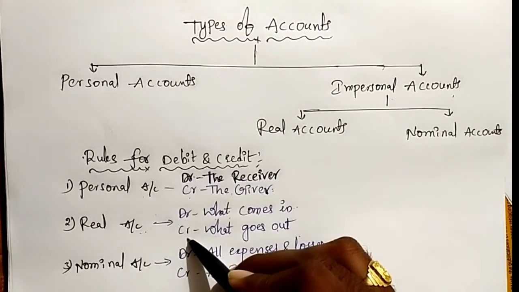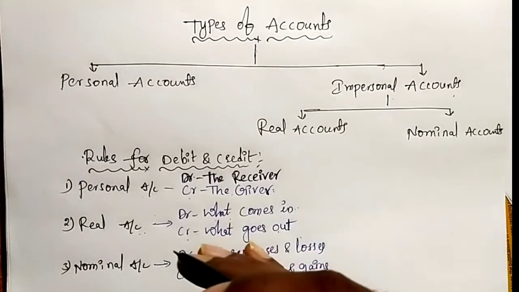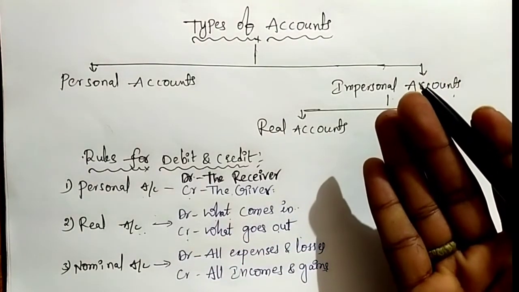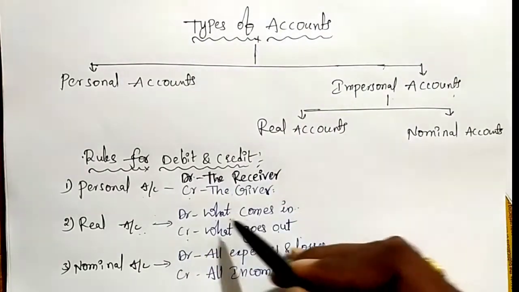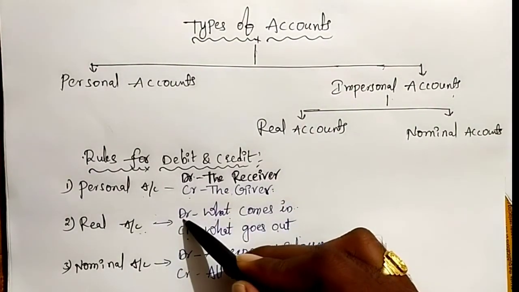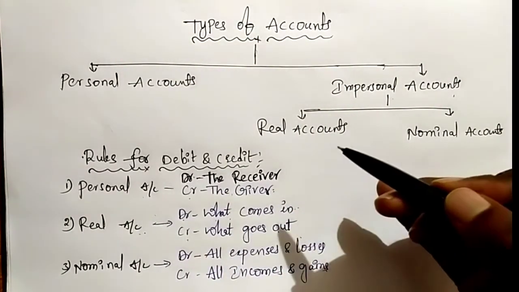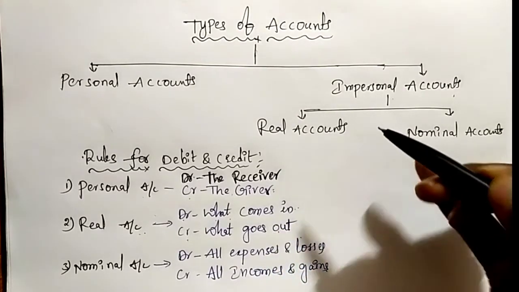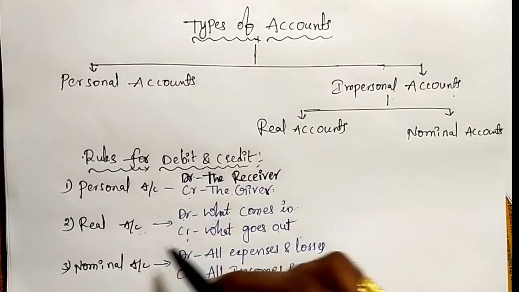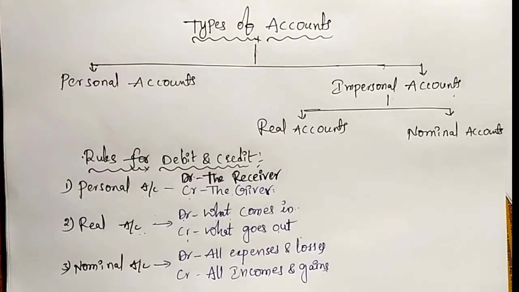For example, cash is one of the assets. Cash sometimes comes in, sometimes goes out. When cash comes into the business, the cash account is debited. When cash goes out, the cash account is credited as per the rule of real account.